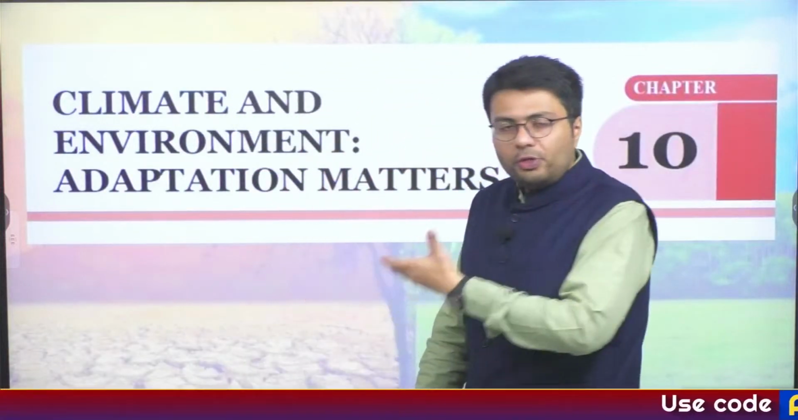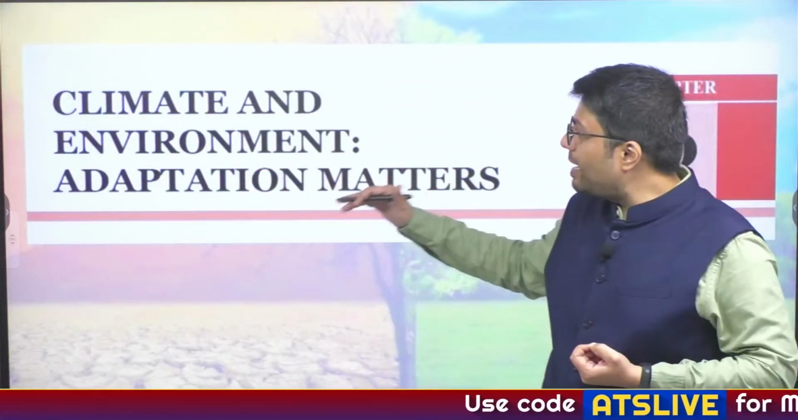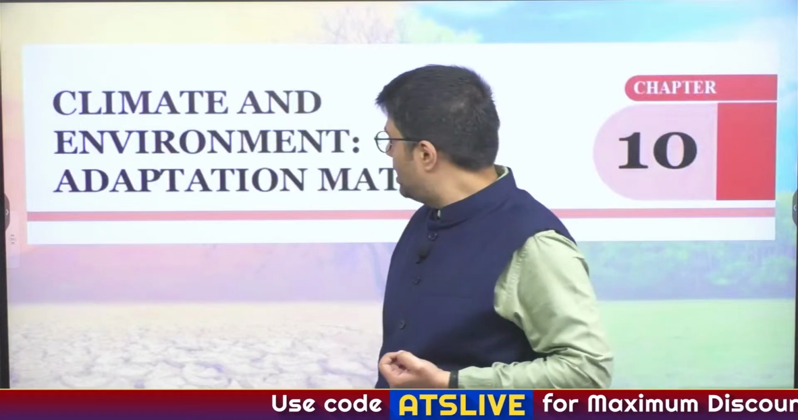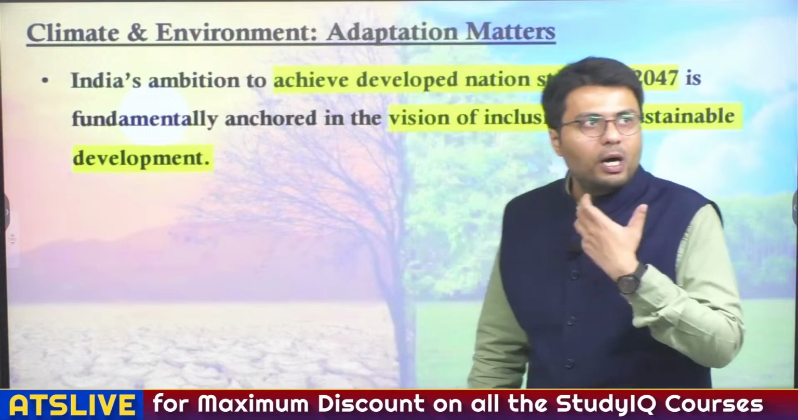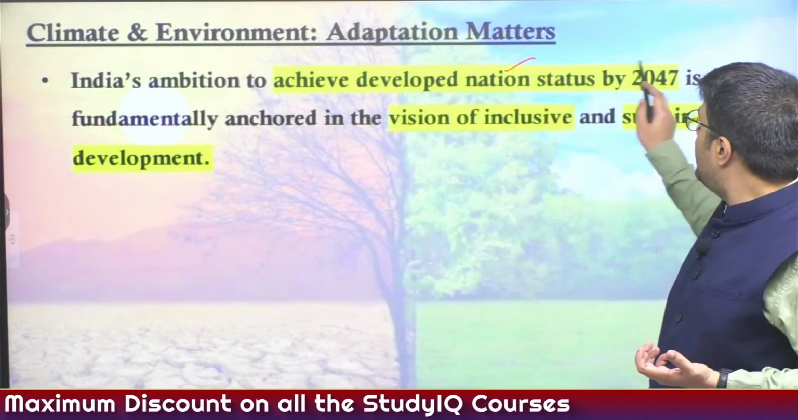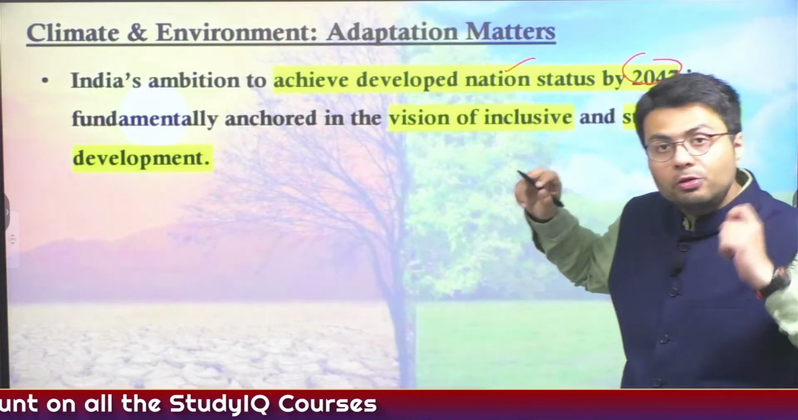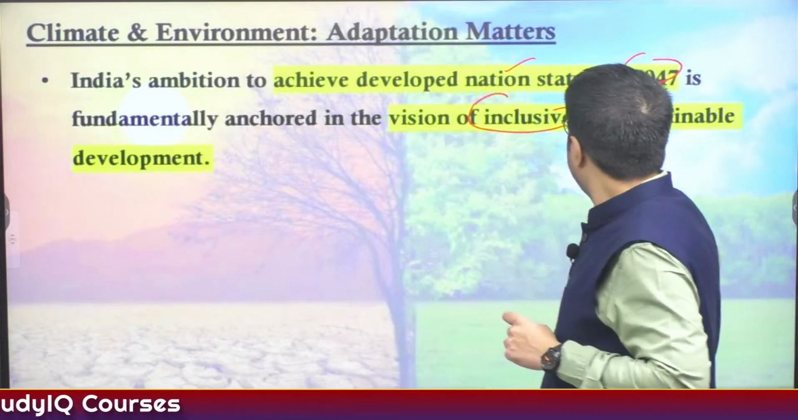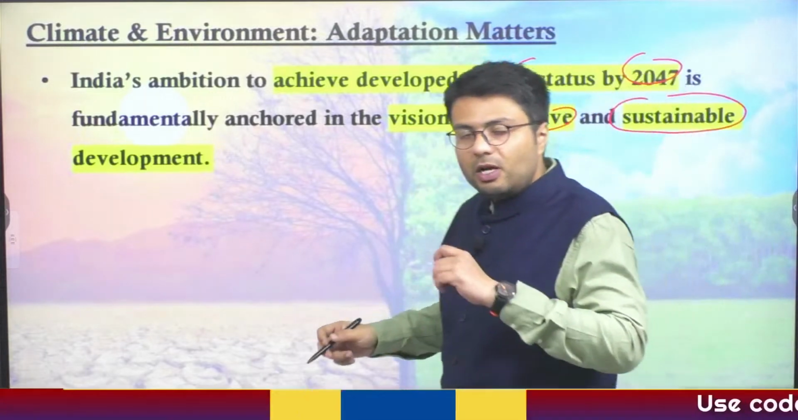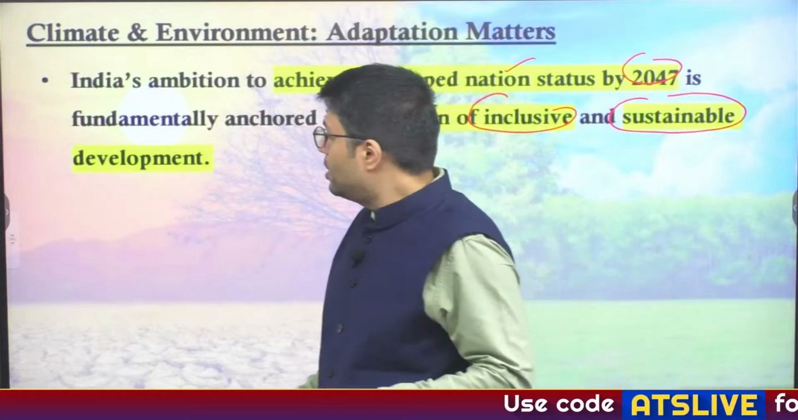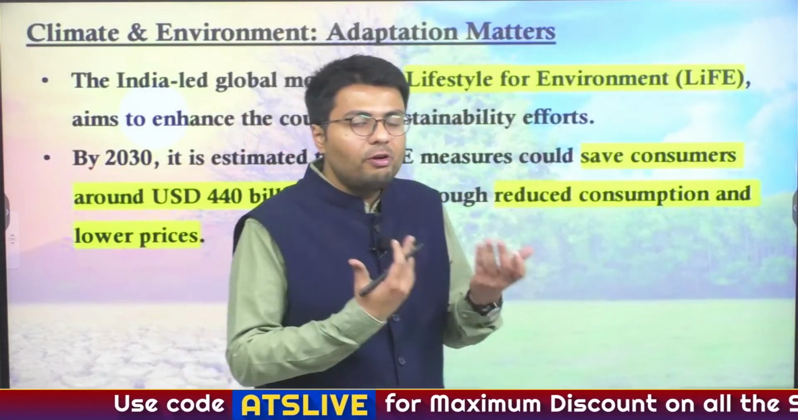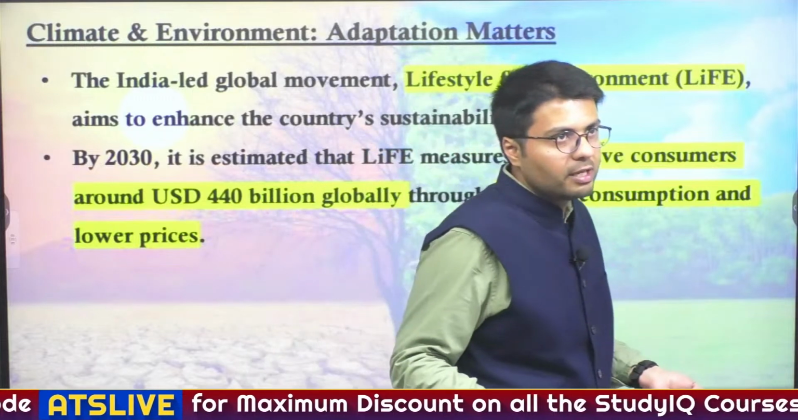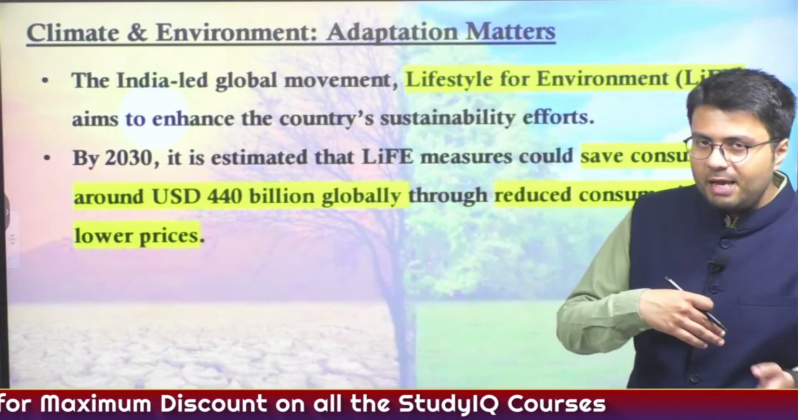Now let us move to another chapter. This is related to climate, environment and adaptation matters. First, you have to understand India wants to achieve the status of a developed nation by 2047. However, it wants to do so while being inclusive and making this growth sustainable for everyone. So for that, the primary cause of concern for India is how it should reduce its emissions of greenhouse gases. For that, the government has come up with many solutions.